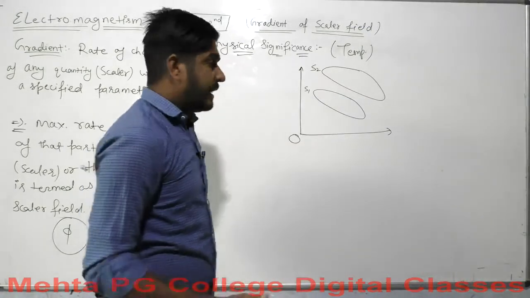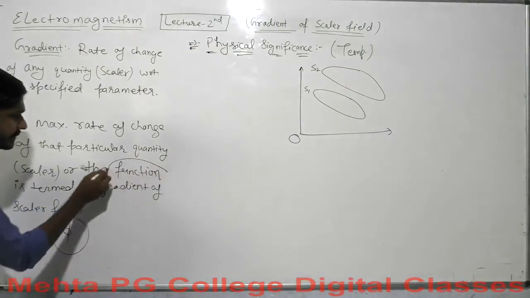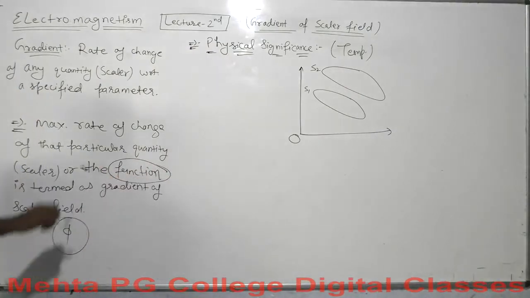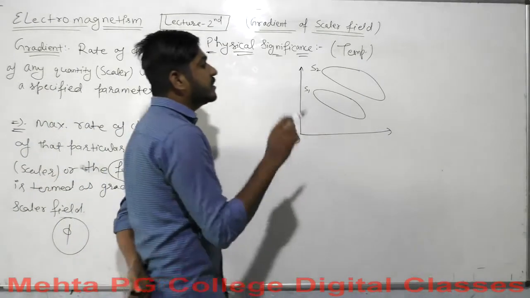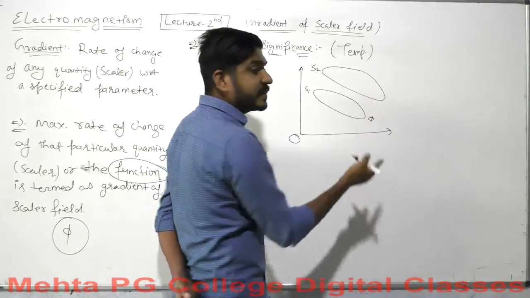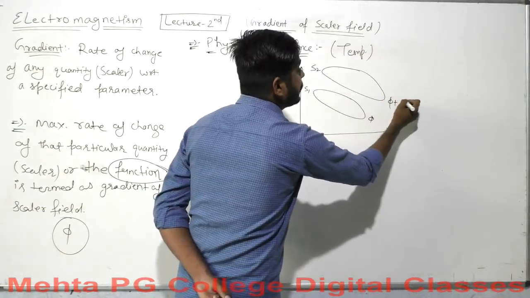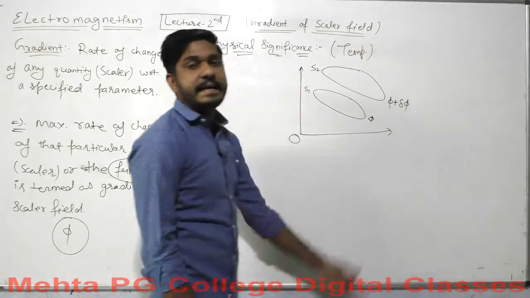We consider a scalar function phi. Let me consider that the value of the scalar function for the surface S1 is phi, and for the surface S2 is phi plus del phi.